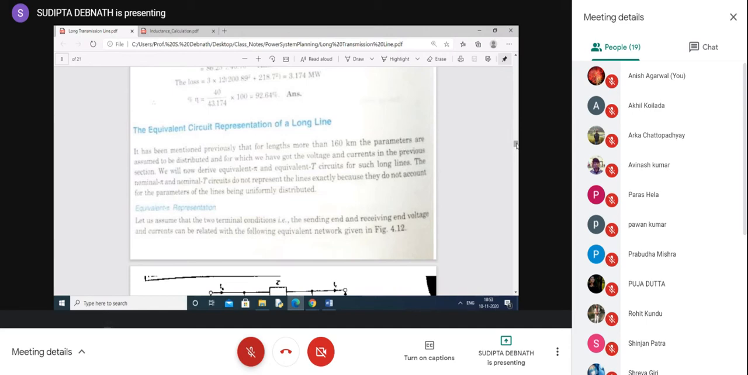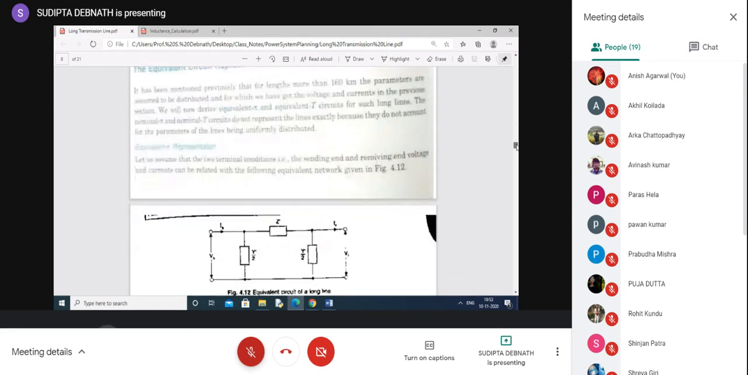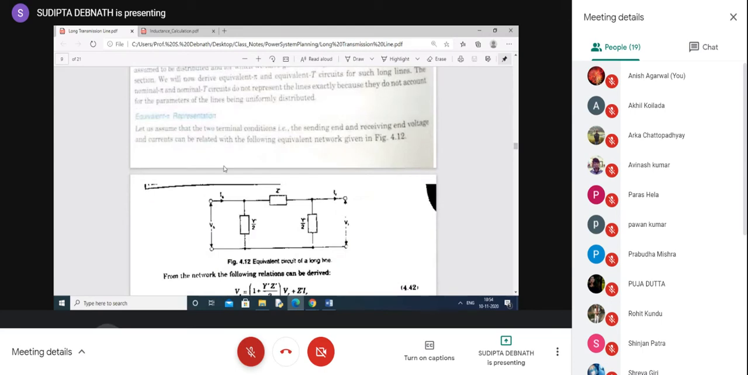Now, what is the concept? For a long line, we have used distributed parameters. How, using distributed parameters, can we represent the long line in pi form or in T form? Whenever, using distributed parameters, we represent a long transmission line in pi form, it is called the equivalent pi representation. And whenever, using distributed parameters, we present it in T form, it is called the equivalent T representation, not nominal. So first we consider the equivalent pi representation.